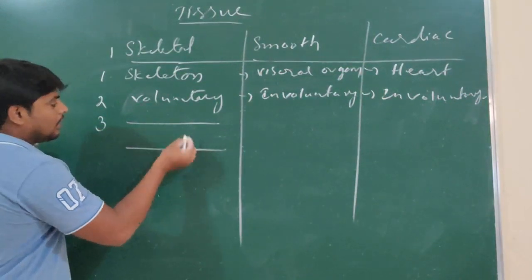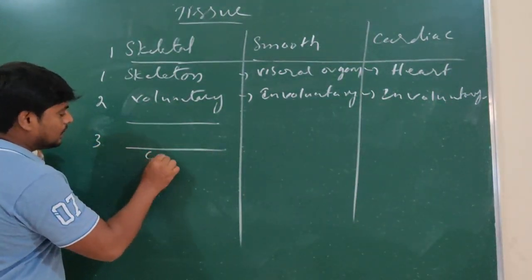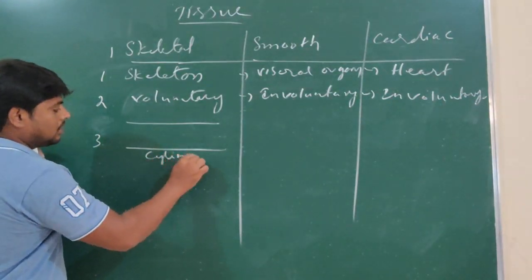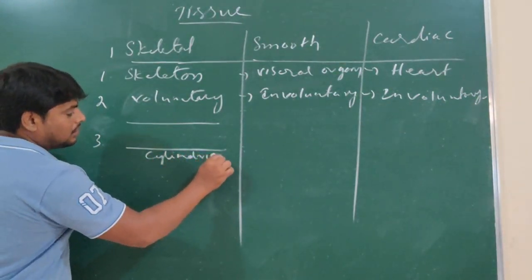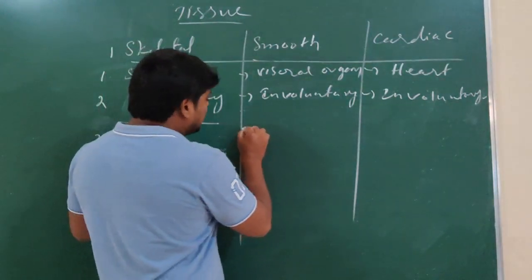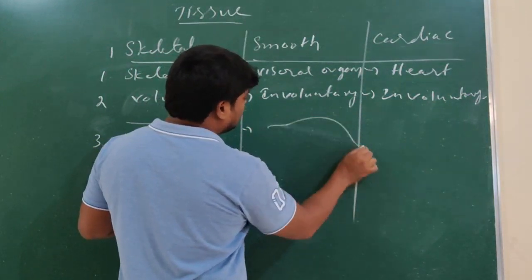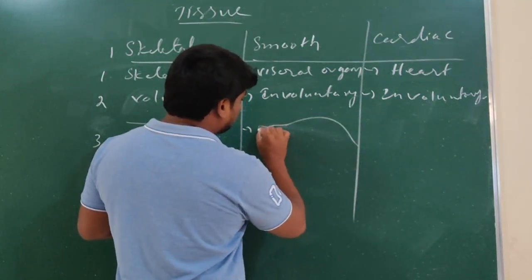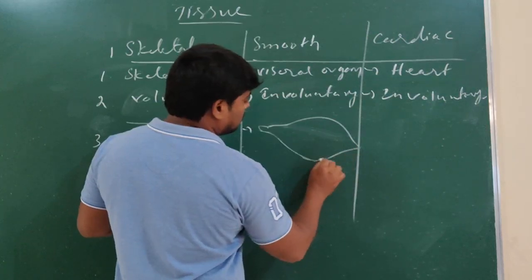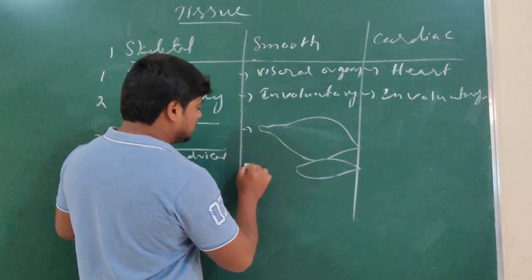So the shape is cylindrical. Whereas here they are spindle in nature. Spindle shape.